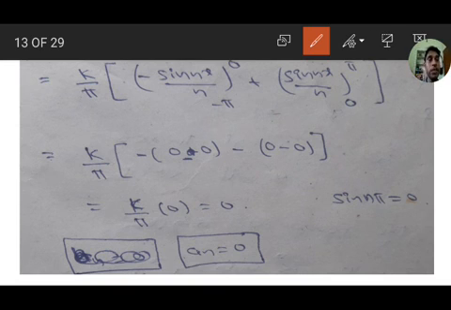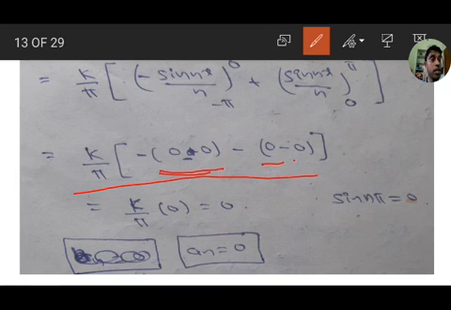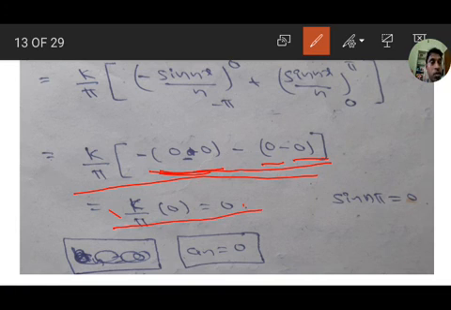If you substitute, upper limit sin 0 value is 0, sin n of minus pi, that is sin n pi, value is also 0, so 0 minus 0. Here sin n pi value is 0 and sin 0 value is 0, means total 0. So k by pi into 0 is equal to 0, therefore a_n equals 0.